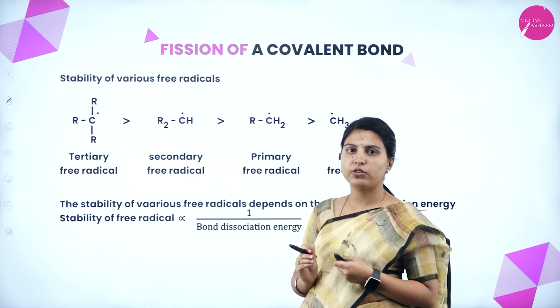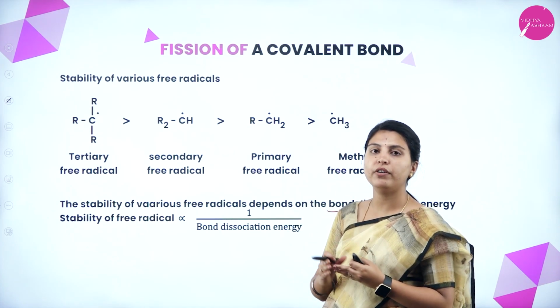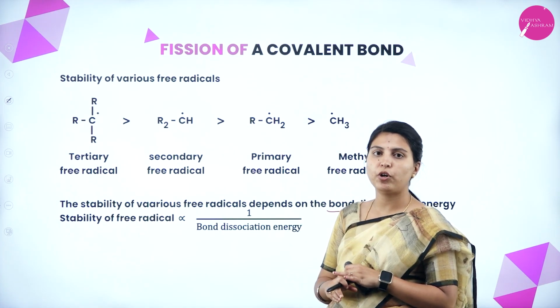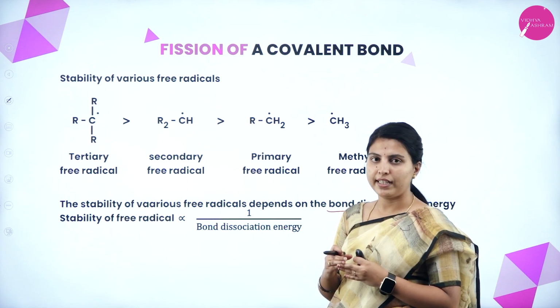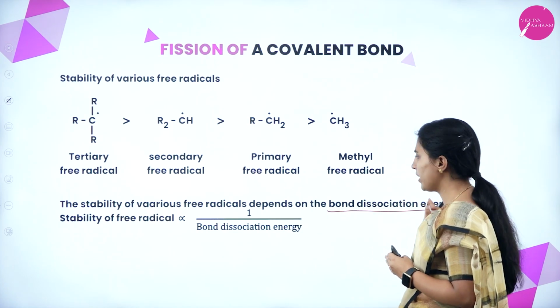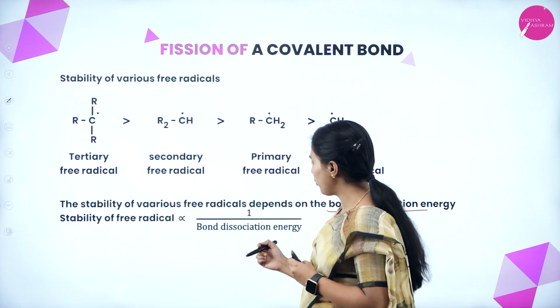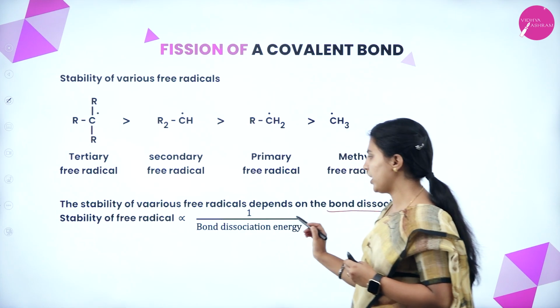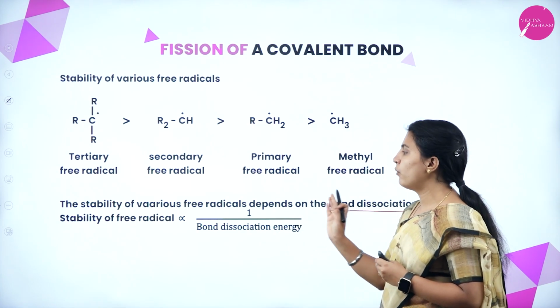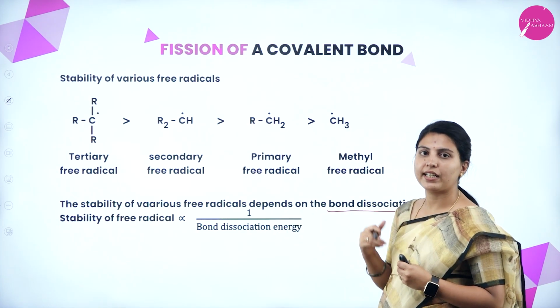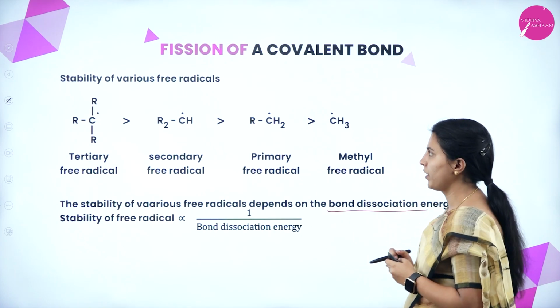For the breaking of a covalent bond, some energy is needed. That energy is called bond dissociation energy. The stability of a free radical is inversely proportional to the bond dissociation energy.